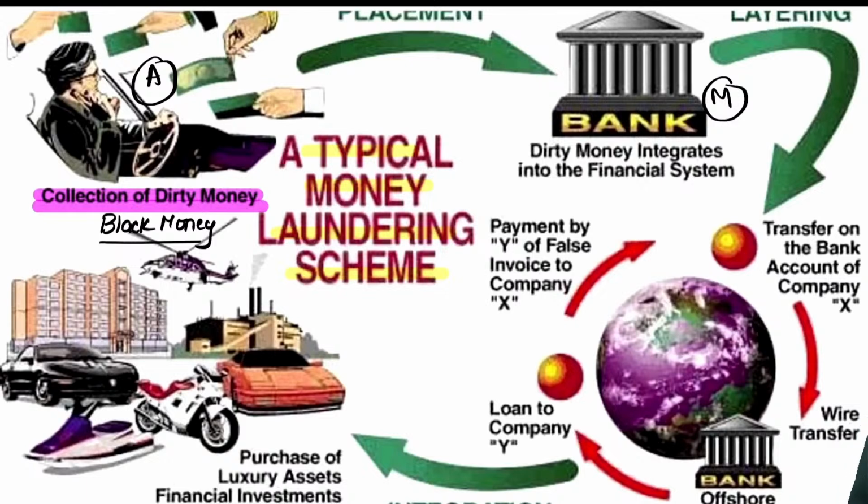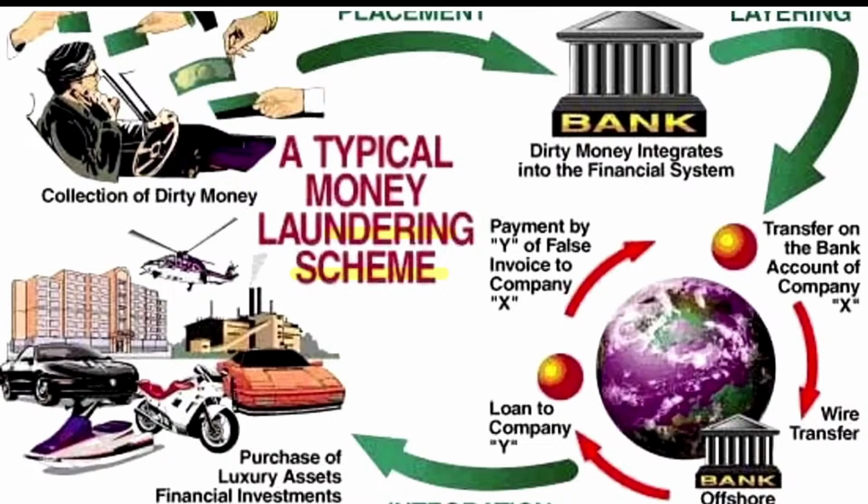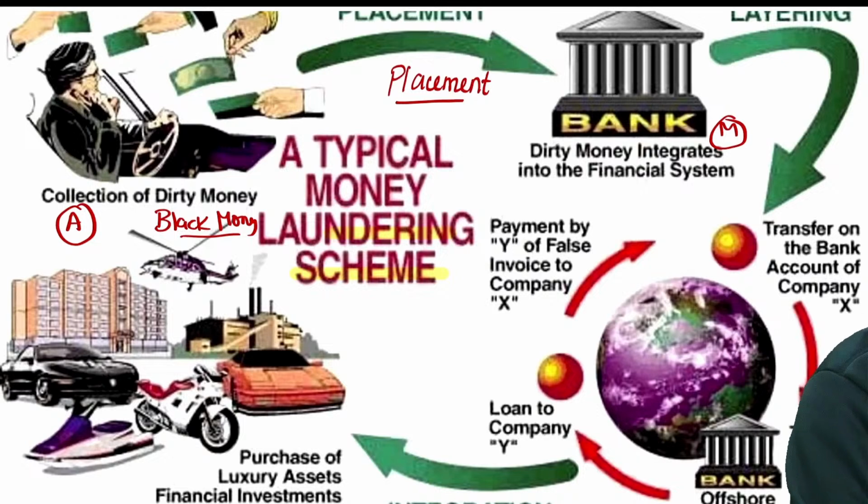Giving money is called placement. This is black money, this is person A, and the bank has a manager. When this person gives money to the bank, that is called placement.